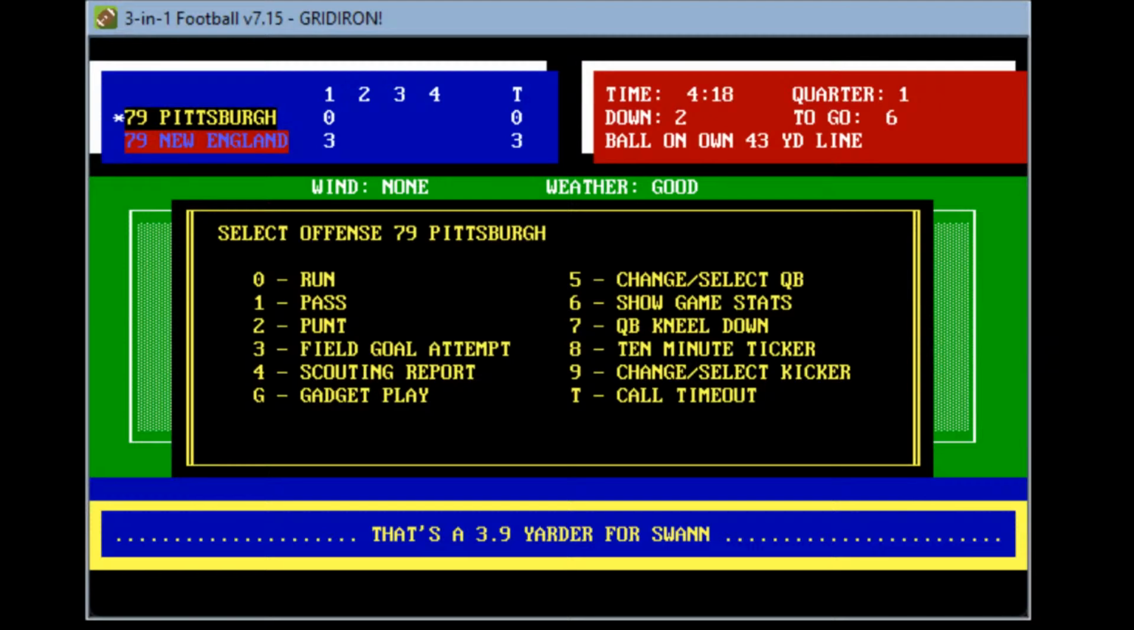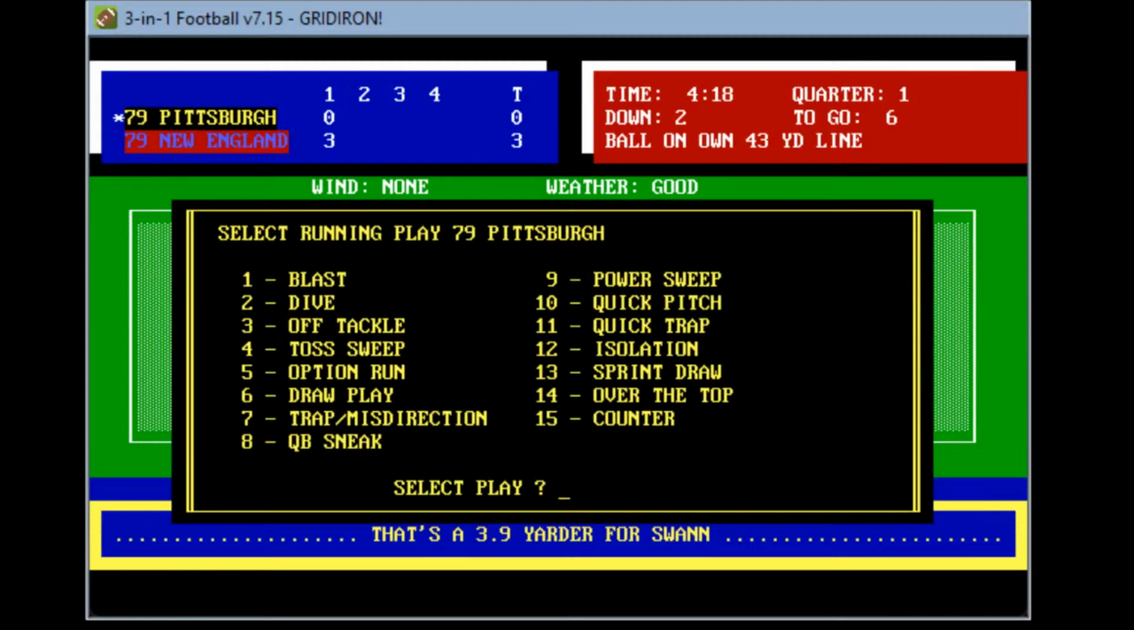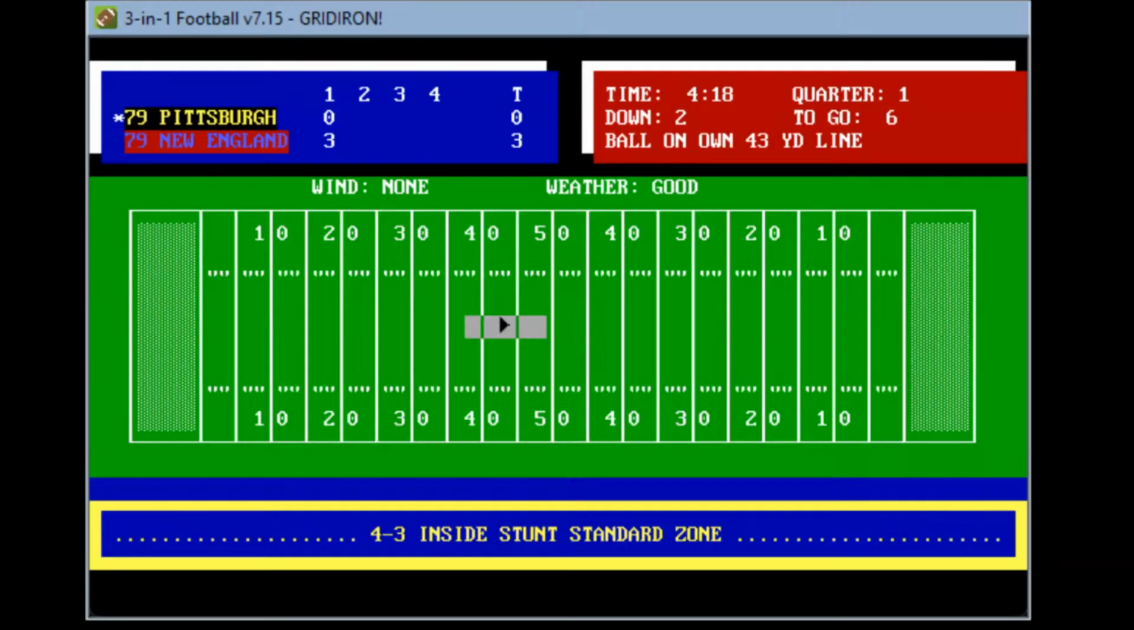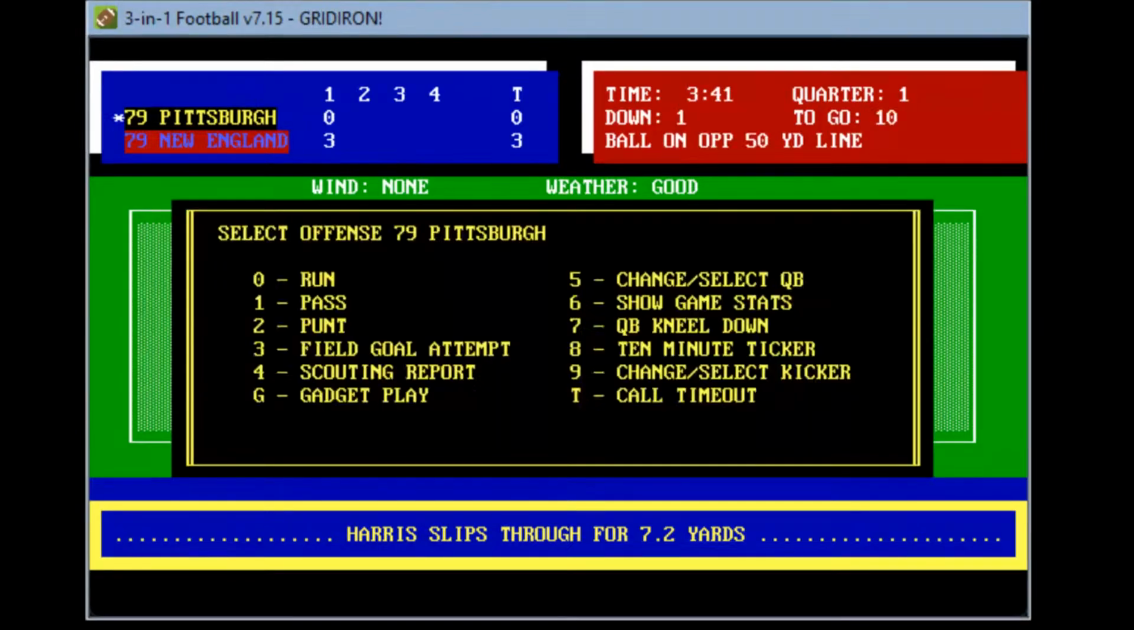Pittsburgh trying to see if they can get in this one here. Then again, they're going to go power sweep to Franco. To me, I think this is one of the wiser calls, but it got stopped the last time. Bradshaw takes it off to Harris, goes around the right end. He gets to the 50-yard line for 7 yards and a first down, Pittsburgh. So a big first down play.